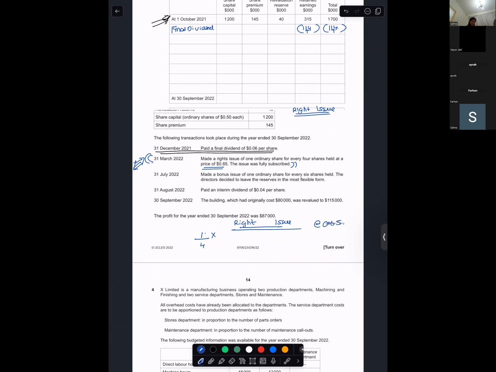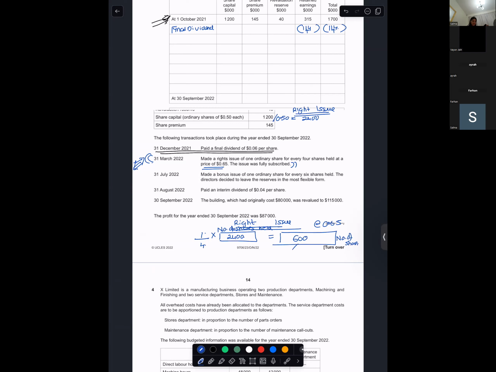So 1 divided by 4, basically. What is the number of shares held? The number of shares held would be the ordinary shares, 1,200 divided by 0.50, which is 2,400, miss. And then into 1/4. Okay, so what is the number of shares for the rights issue? That's going to be 600.